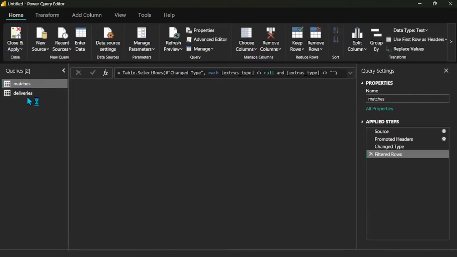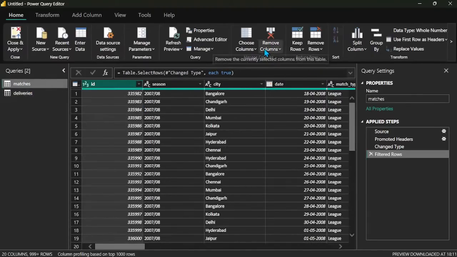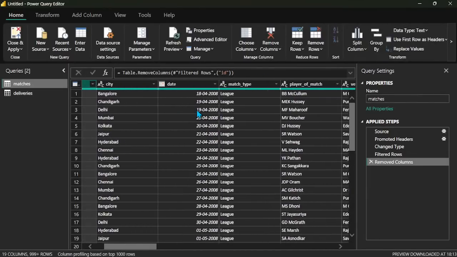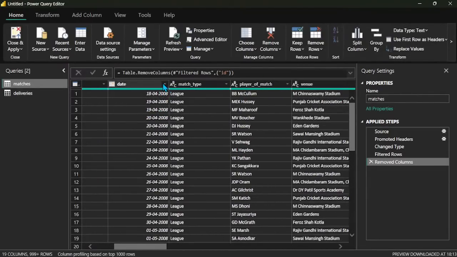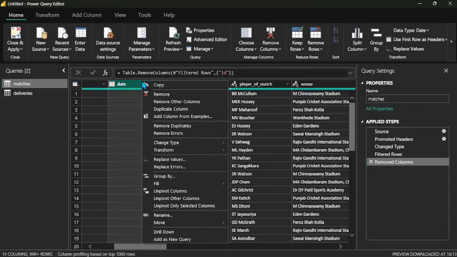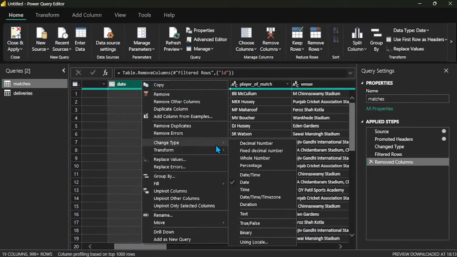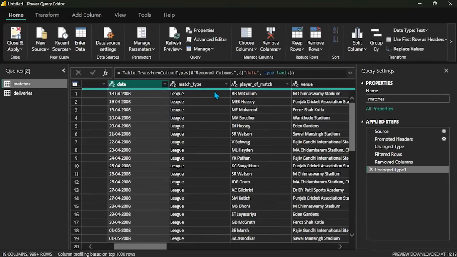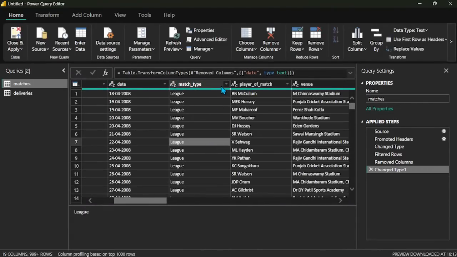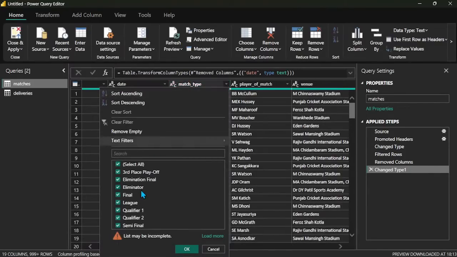This is the way we can filter the values and remove the columns. Already I showed you, removing the ID column, which is not needed. Remove that; season is needed, city is needed, and the date. For the date, give a right click and change type. Now it is date type. We can convert it into text as well; giving text converts it to text format. And the match type is league match or tournament, like eliminator, final, league, qualifier, semi-final.